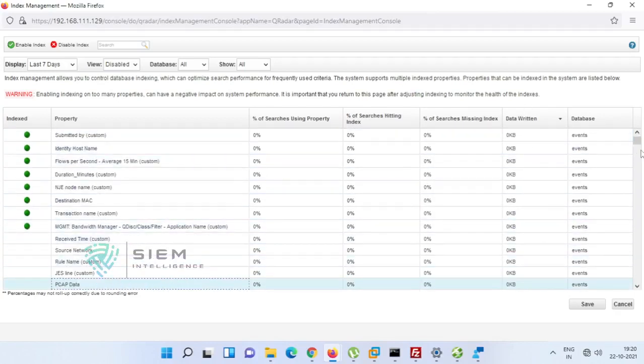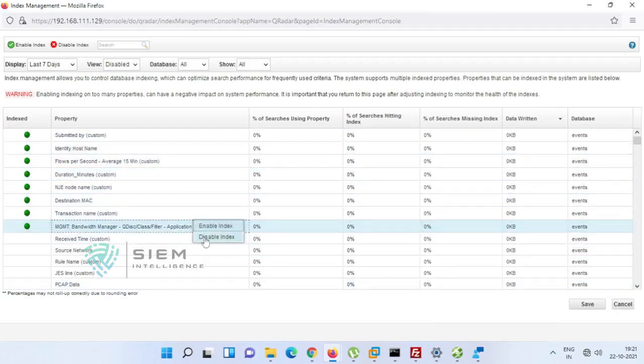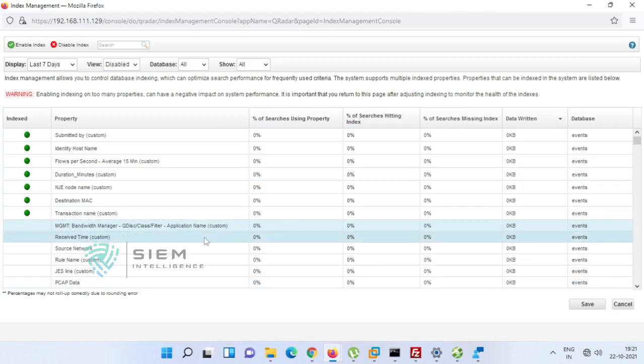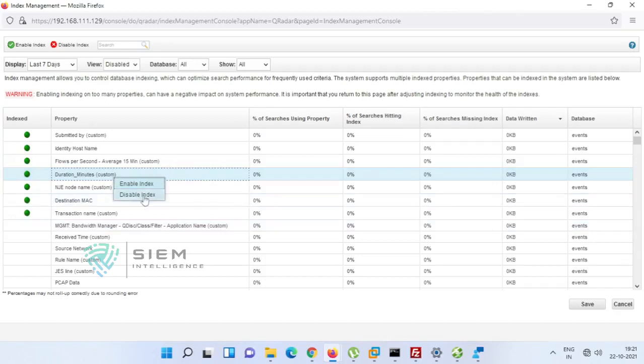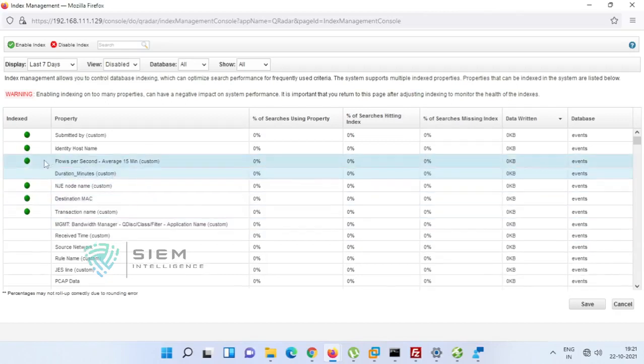These ones have not yet had any data written, so you can disable them, because they are not used much. So like that you can come to know. If you don't want it, you can disable it, so that whenever you search, it is disabled now. That means you have to search